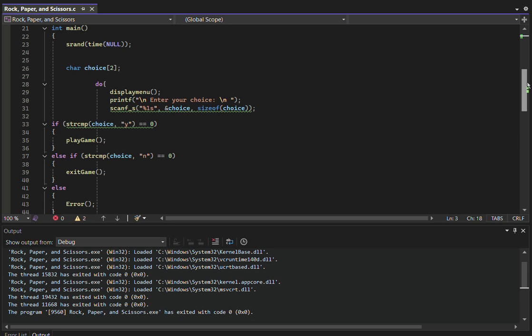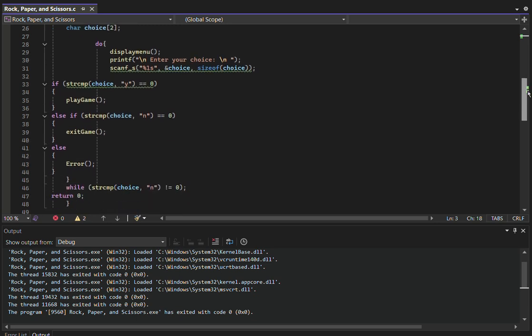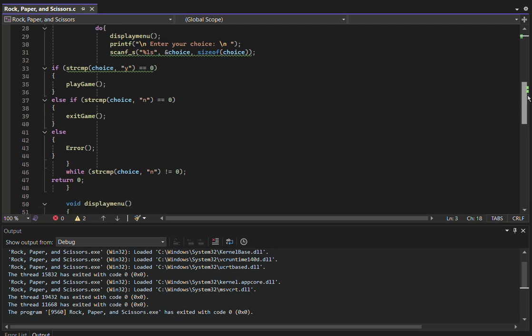Whatever choice the user makes, it will scan that into the memory allocation of the choice pointer, and that will indicate which function needs to be run. For that, we have an if statement. If the user chooses Y for yes, the game will start, and any functions in that play game section will run. If the user chooses N, no, they do not want to play, it will exit the game and run the exit game code.